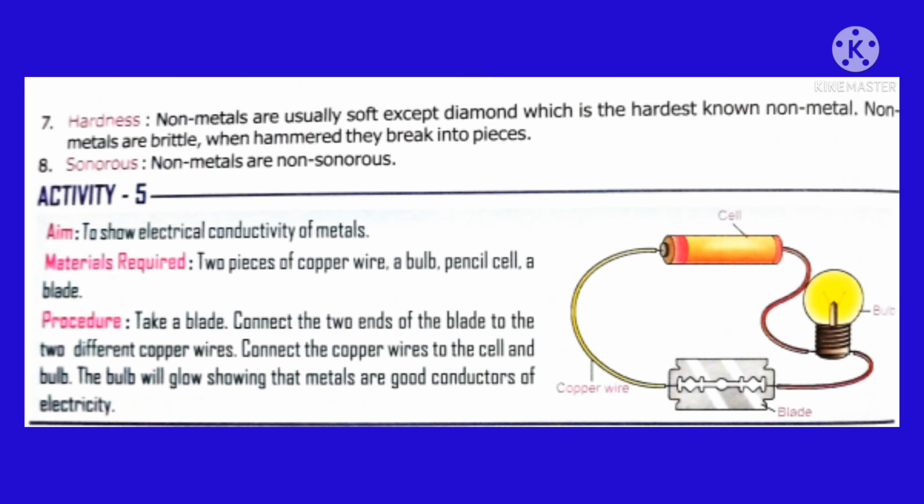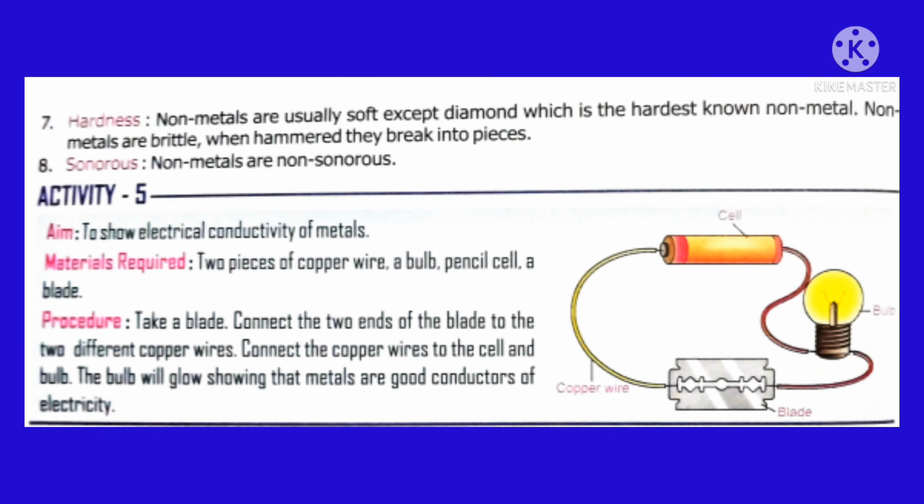When these non-metals are beaten with a hammer, they show the brittle property. That means on beating, these non-metals are broken into small pieces. Activity 5 is to show the electrical conductivity of metals.